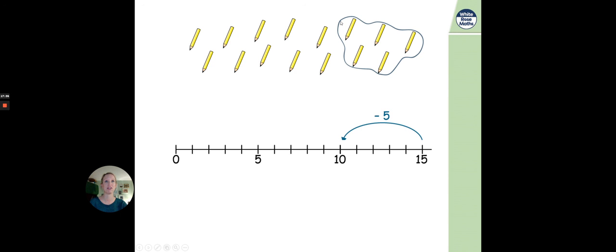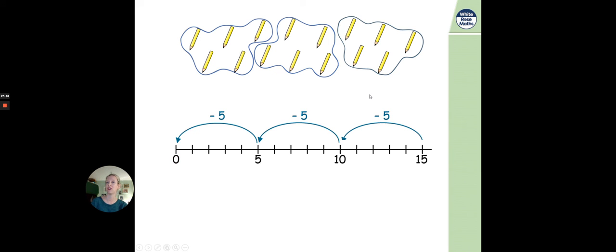So here in the diagram we've separated off 5. That's one group. Then we're counting back another 5, take away another 5 on the number line, which takes us to 5. And again with your loose parts you can put another 5 in another group. And we're counting back that final 5, and that's been marked off on the diagram here, so you can quite clearly see the different groups we have from our 15. We have 1, 2, 3 different groups. There are 5 in each group because we counted back 5 each time.